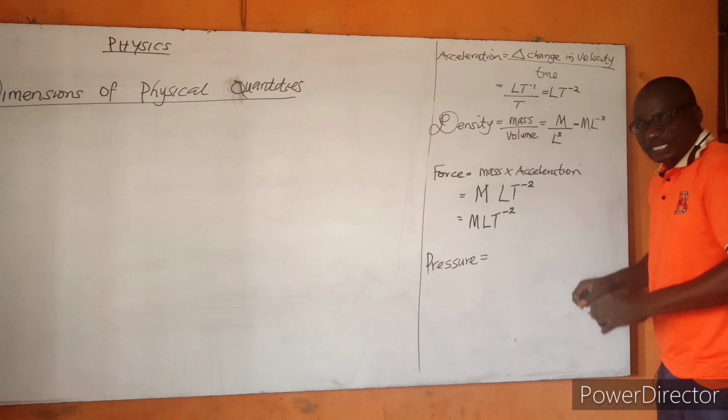Let's go to moment. Moment of a force about a point. What's the definition for moment? That is force times distance, that is perpendicular distance. Force times distance. Now, what is our force? We have just dimensioned force. That is M L T raised to the power of minus 2. And what is our distance? Times L. Therefore, moment is M L squared T raised to the power of minus 2. So that is the dimension for moment.